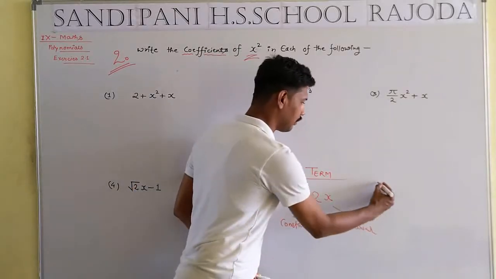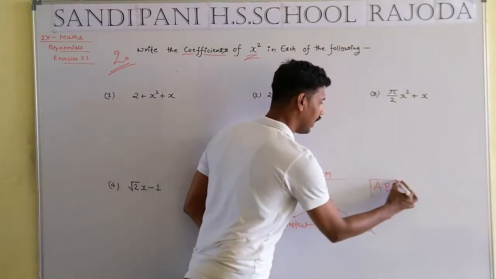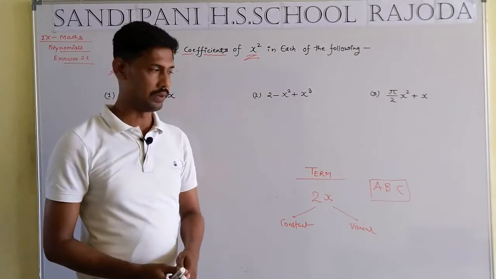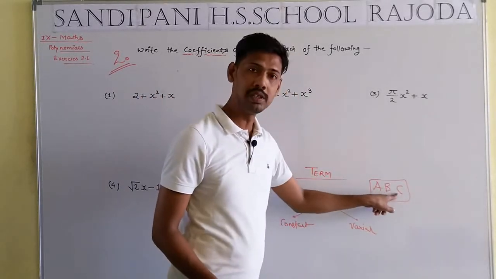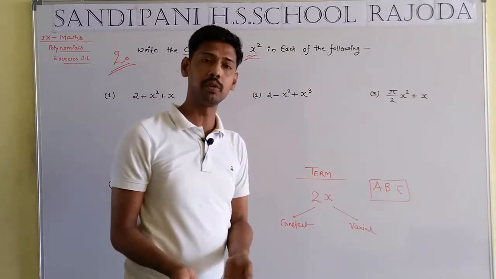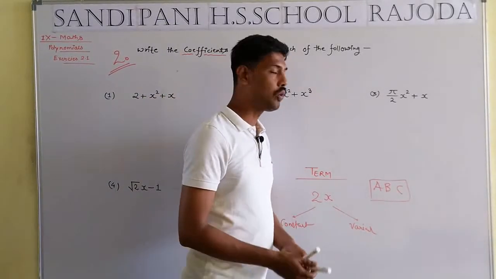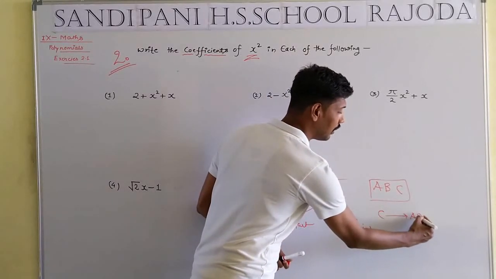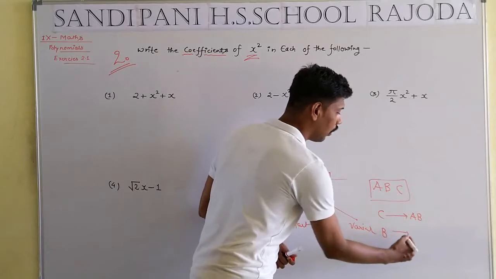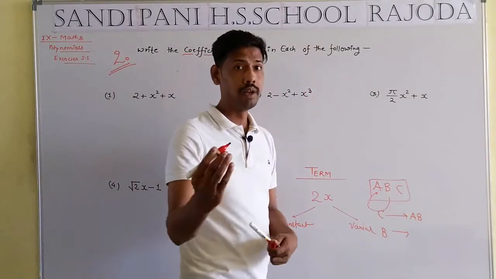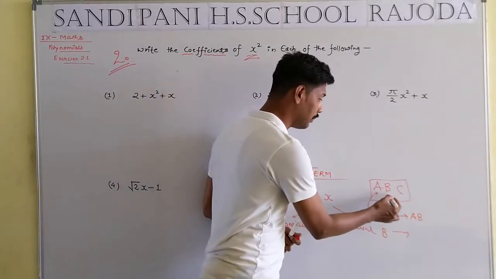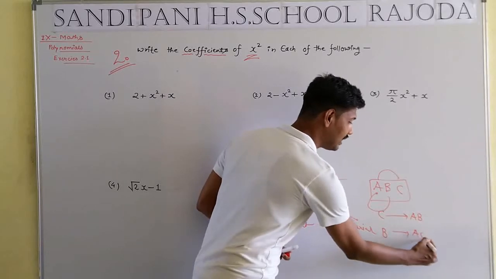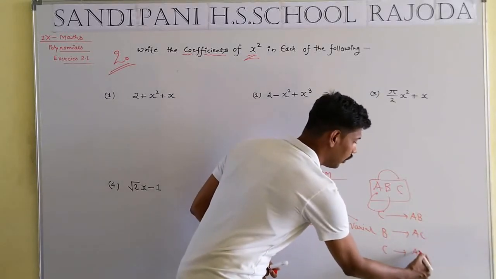Okay, we take another example, just like abc. In the case of abc, all are multiplied with each other. That means a is a factor of bc, b is a factor of ac, and c is a factor of ab. So what is the coefficient of c? It means ab. But what is the coefficient of b? Coefficient doesn't mean the front side. b is multiplied by a and c both, so the coefficient of b will be equal to ac, and the coefficient of c will be equal to ab.